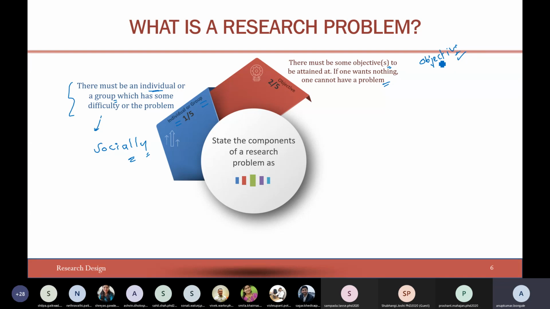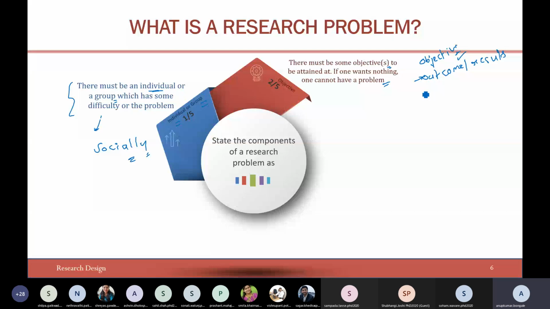Can anybody tell me what is the objective? What is the meaning of objective? What you will achieve when the work is done. Okay, so are you telling that it should be the final outcome? Yes. Okay, outcome or finally the results? Yes. Okay, so that is one thing.